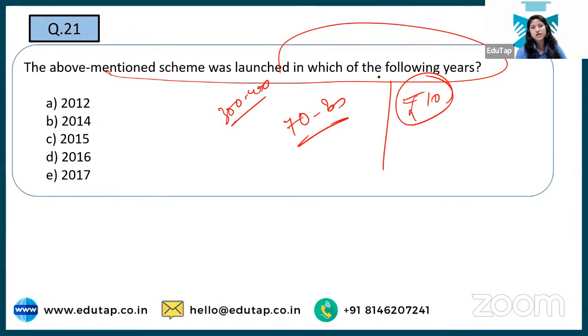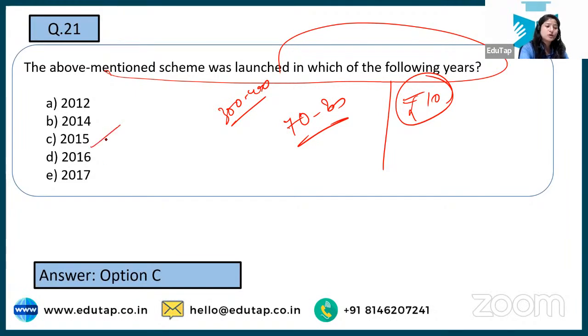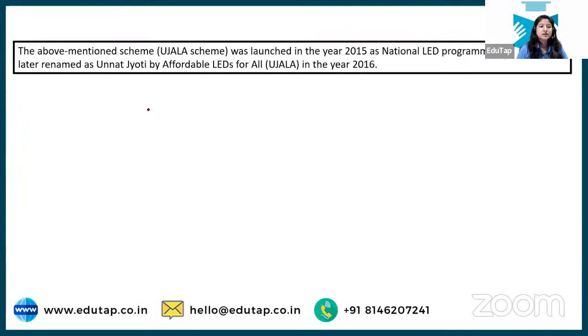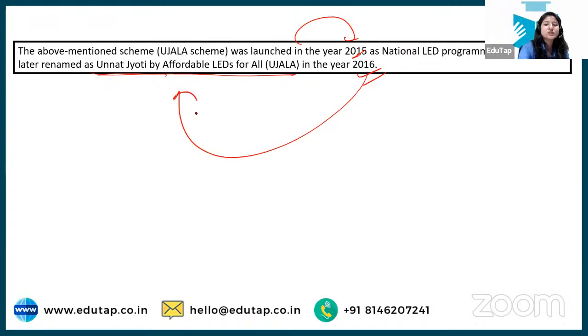So that is what the Ujala Gramin is all about, right? The correct answer to this, as you people are saying, is option C, 2015, when the scheme was launched. And if you're not aware of the full form, it is Unnat Jyoti by Affordable LEDs for All. Do not get confused between 16 and 15. The scheme was launched in 2015, but later in 16 its name was changed from National LED Program to Unnat Jyoti by Affordable LEDs for All.